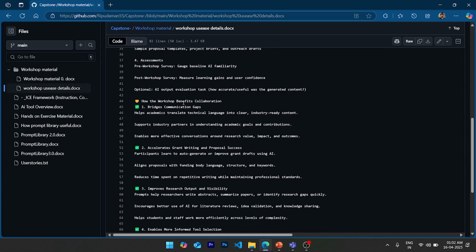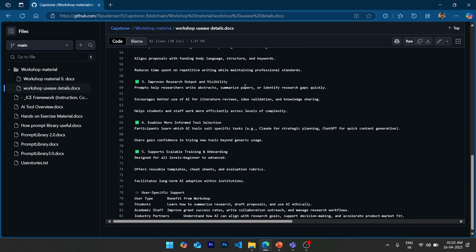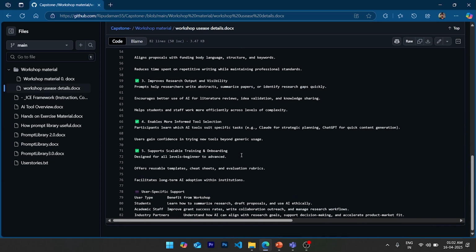I also created a few Google links for that purpose, to identify how our users are going to be and how they perform better in that particular scenario, and any support for that, and to enable more informed tool selections like Claude, GPT and Dimensions AI for better use cases.